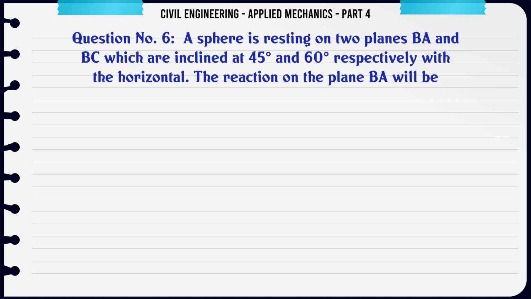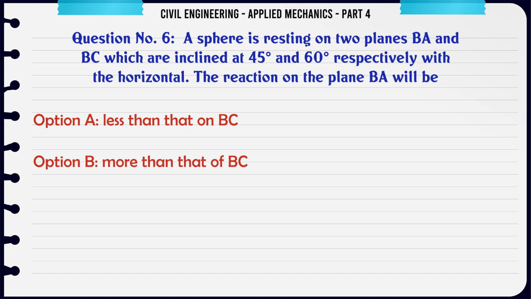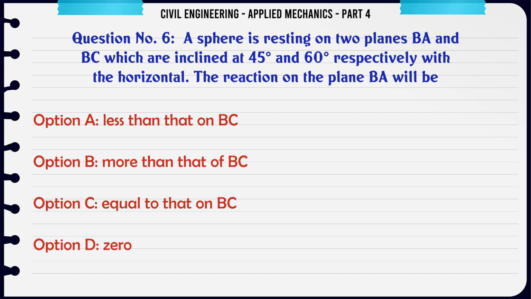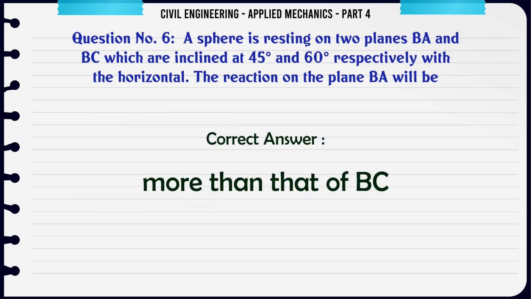A sphere is resting on two planes BA and BC which are inclined at 45° and 60° respectively with the horizontal. The reaction on the plane BA will be A. less than that on BC, B. more than that of BC, C. equal to that on BC, D. 0. The correct answer is more than that of BC.